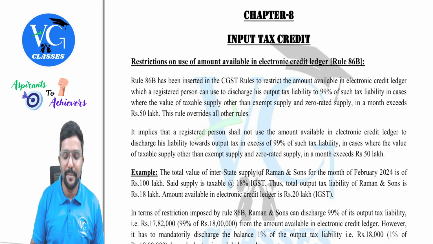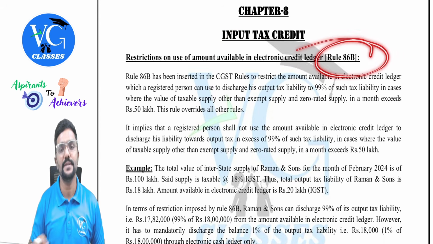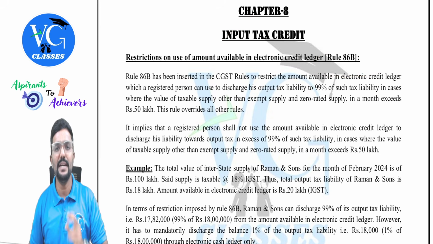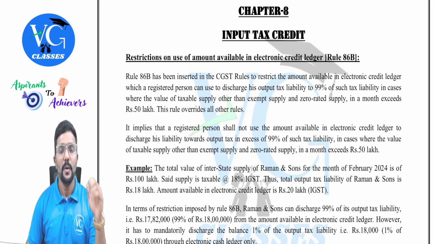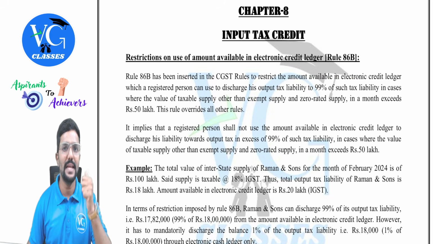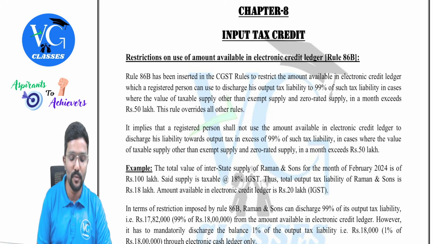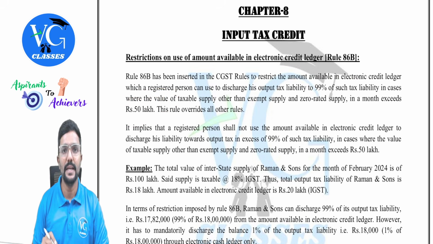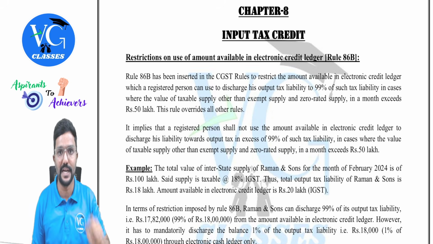Okay. So the first amendment is in the input tax credit chapter, in Rule 86B, guys. Before going to the amendment, let us try to recall what Rule 86B is talking about. Whenever a registered person's monthly taxable supply, other than exempt and zero rated supply, is more than 50 lakh, then they can use only a maximum of 99% of their output tax liability as credit from their electronic credit ledger, guys.